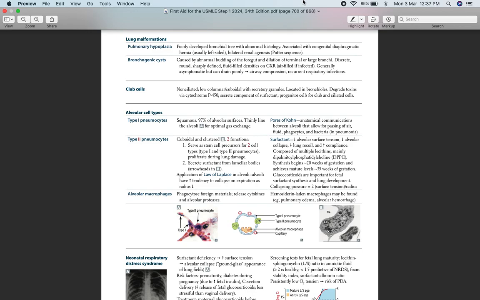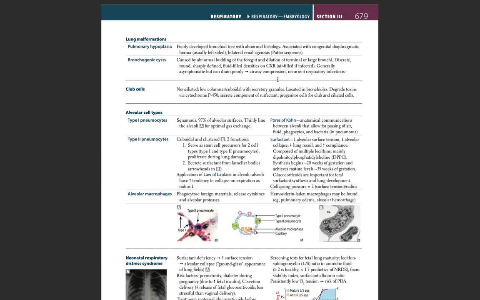Now let us look at the alveolar cell types. Type 1 pneumocytes. They are squamous cells which make up 97% of the alveolar surface, thinly lining the alveoli for optimal gas exchange. Pores of Kohn are the anatomical communications between the alveoli that allow passage of air, fluid, phagocytes and bacteria in pneumonia.